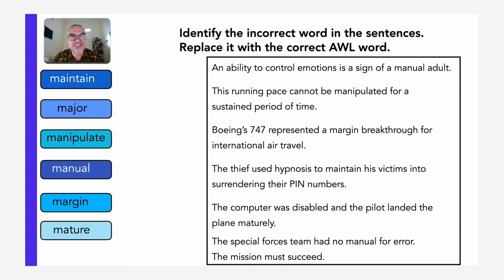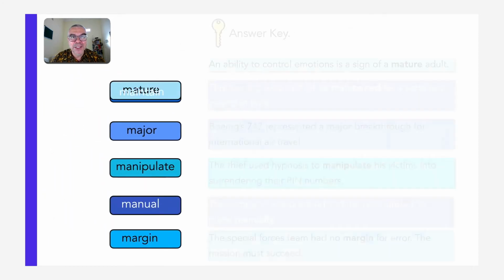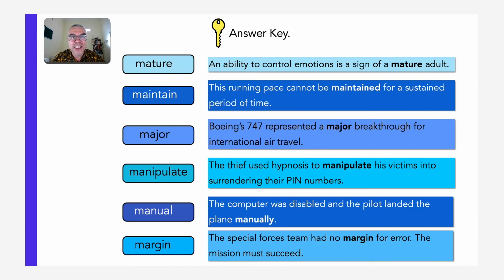Here are the answers then. Did you get them? First, we have mature. An ability to control emotions is the sign of a mature adult. And then maintain. This running pace cannot be maintained for a sustainable period of time.